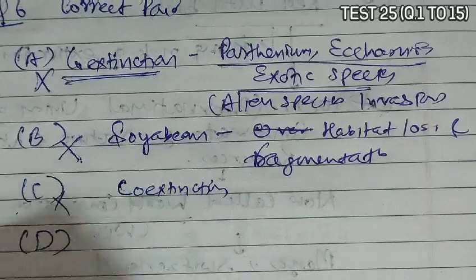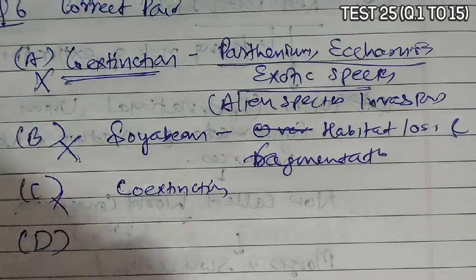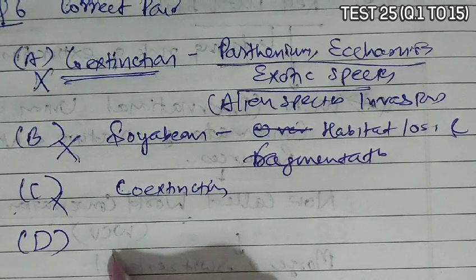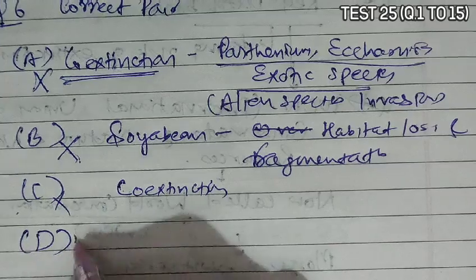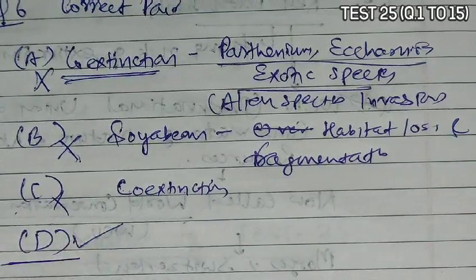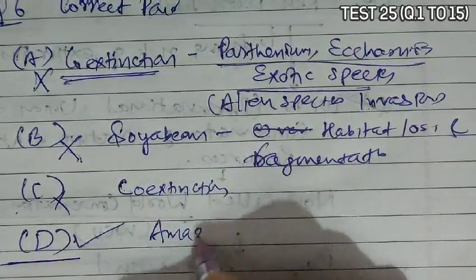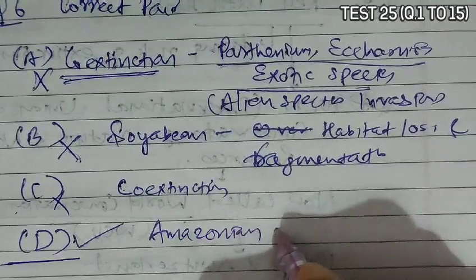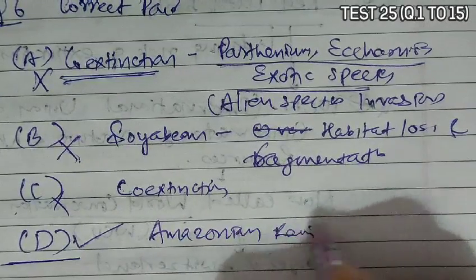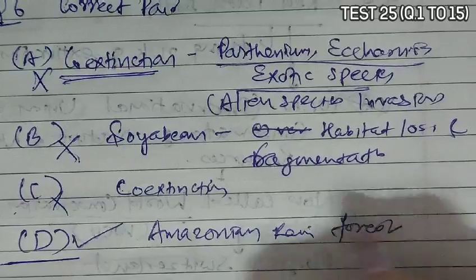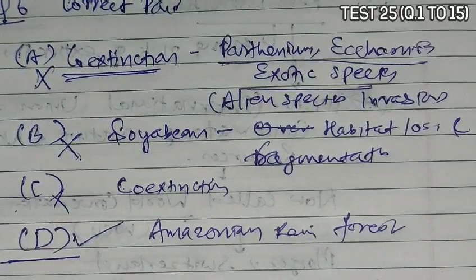And option D is given as habitat loss and fragmentation, and in this they have given the destruction of the lungs of the earth. So yes, the lungs of the earth, that is the Amazonian rainforest, was lost for the farming of soybean. So D is the correct answer.